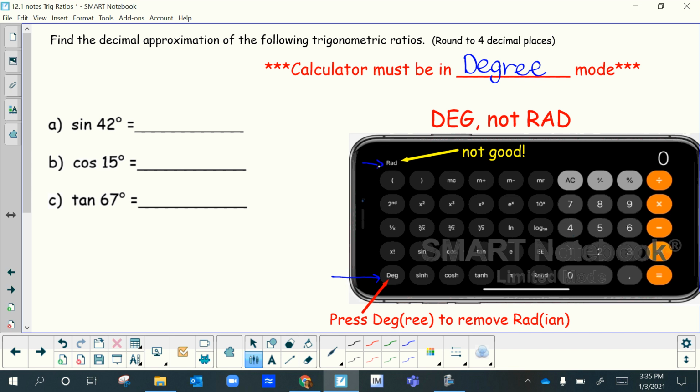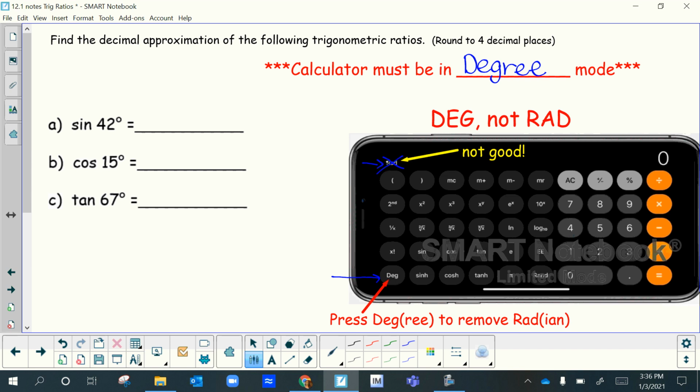That stands for radian, okay? You can say rad for short, but it stands for radian. We don't want it in radian mode. So you want to make this disappear, and you need to press this button down here, and it says DEG, so you're pressing degree and it gets removed. So you don't want anything to be showing right there, okay?